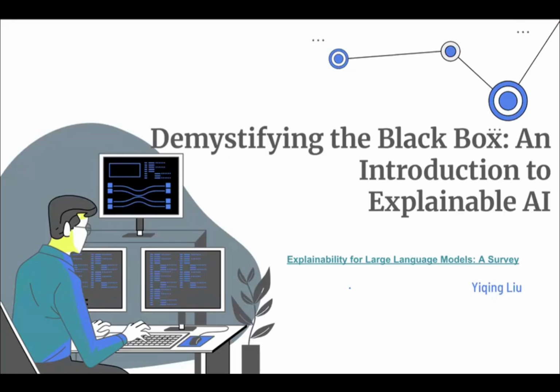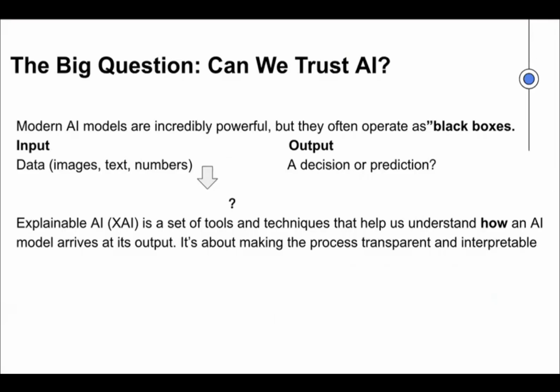My goal is simple: show you why we need explanations, what they are, and how they help us build better AI. The big question is, can we trust AI? AI can feel like a black box. We put in data and we get an answer, but we don't always know why. Explainable AI is about opening the books, making the model's reasoning clear. When we understand why, we can train the system better, fix mistakes faster, and use AI in safer ways.